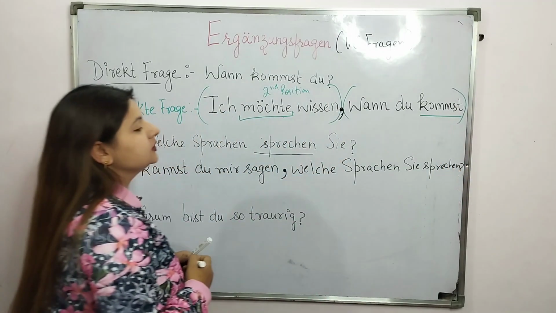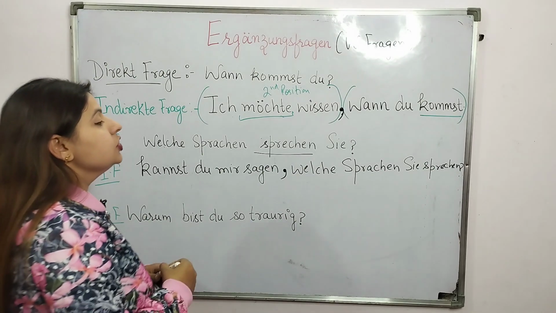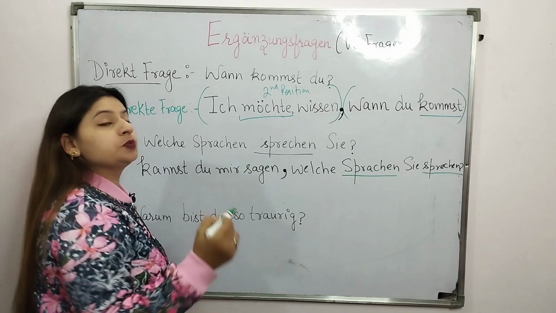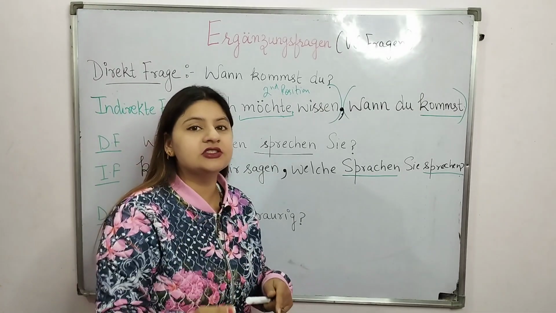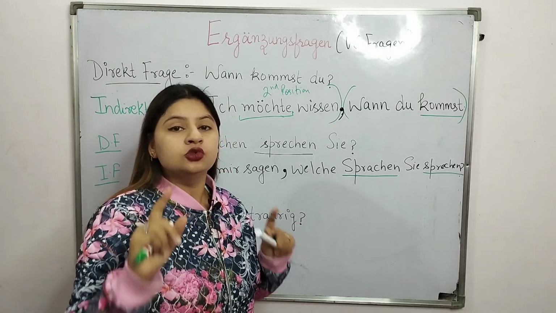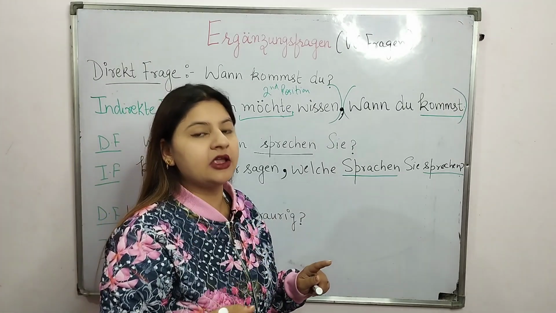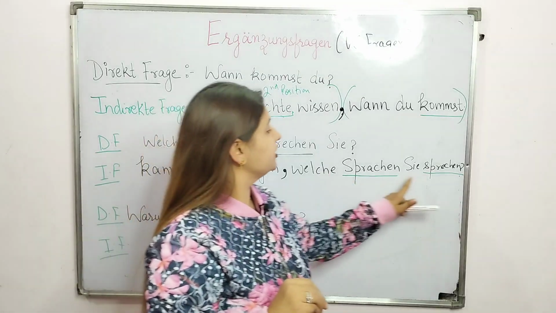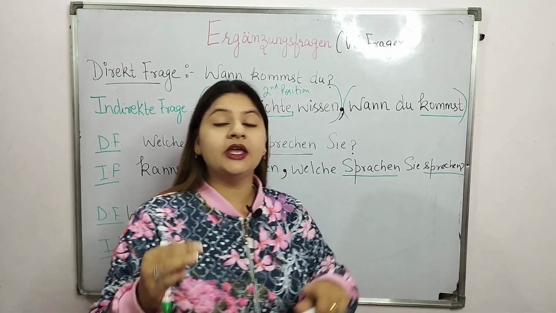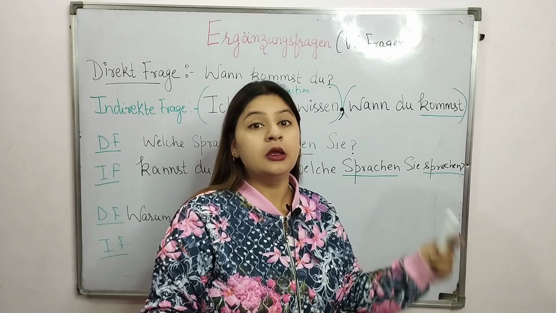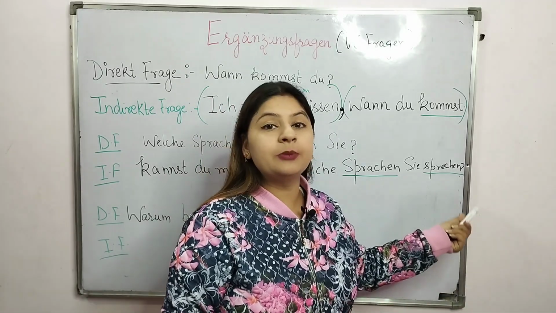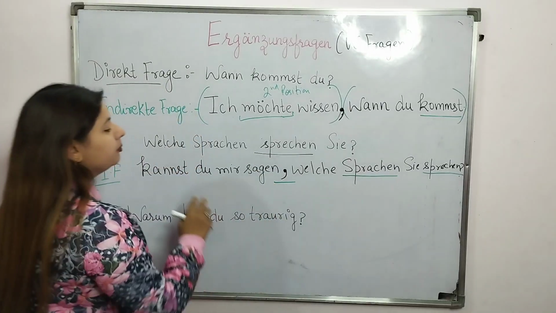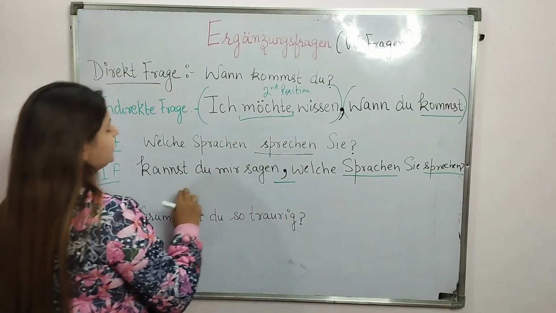Please don't get confused between Sprachen and sprechen. Sprachen, languages. Sprechen, to speak. Sprechen is my verb and Sprachen is languages. Again I put sprechen at the end because it is a Nebensatz, and a comma between both sentences.